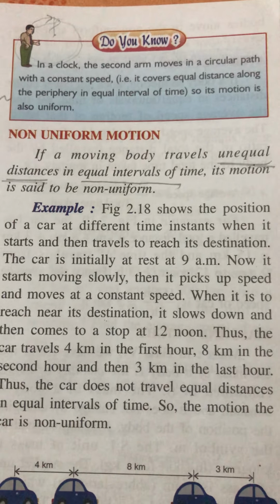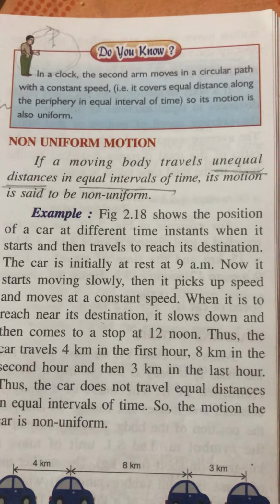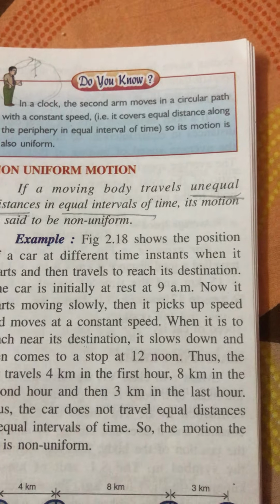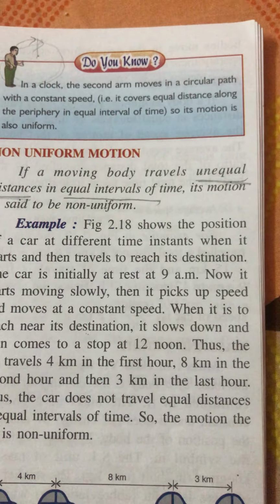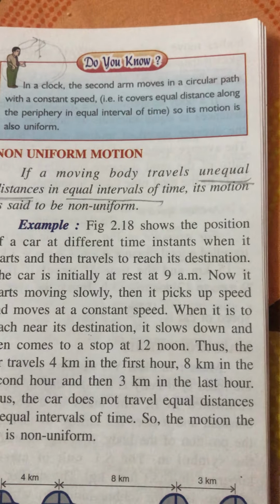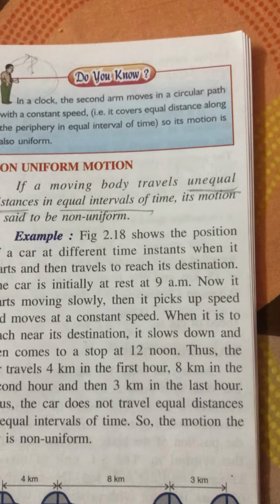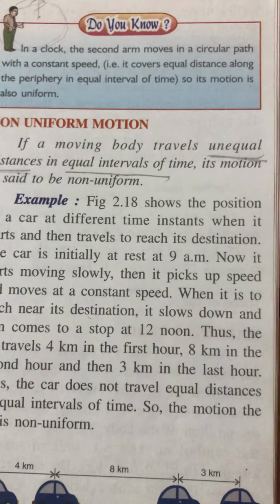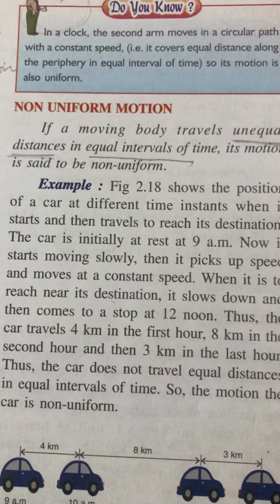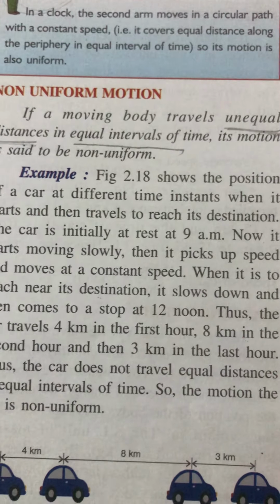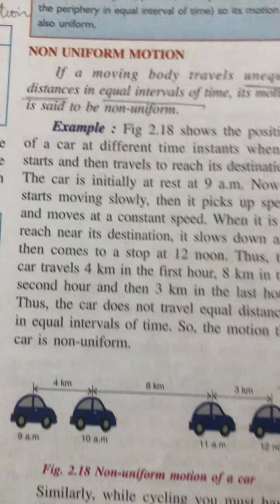You are moving from your house near Chik Chik Chowk or Nakodar Chowk, lots of traffic will be there, your speed will be less. Once you cross PAP Chowk and you are on the highway, the speed of your car varies. So that's why your car is moving in a non-uniform motion, not in a uniform motion.